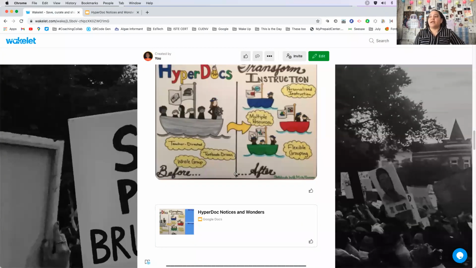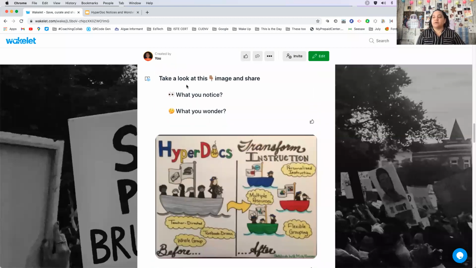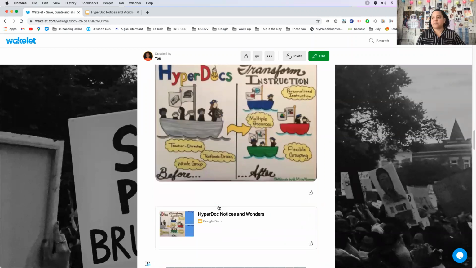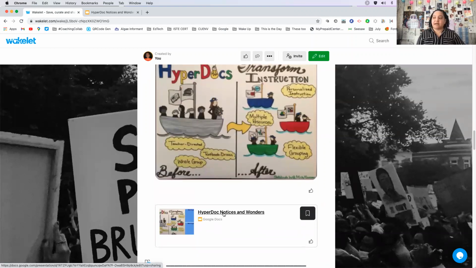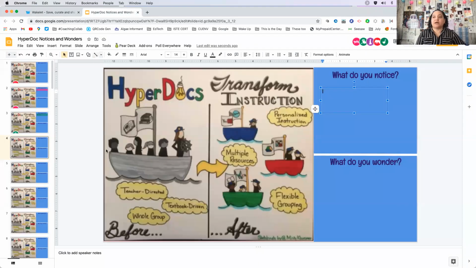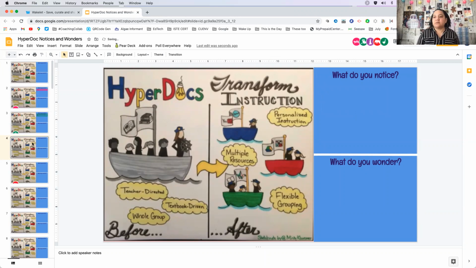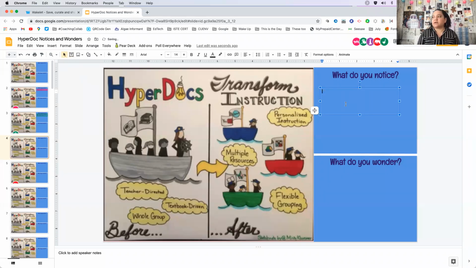So again, we are here on the Wakelet. We've scrolled to the part where you're taking a look at this image. You've clicked where it says HyperDoc Notices and Wonders, and it will bring you to a collaborative slide deck. Once you're on the slide deck, go ahead and choose an empty slide. Actually, I'll erase this so I won't take up that space. Once you're on the slide, then you'll come up and click text box. Make your text box and then go ahead and share what you notice and what you wonder.